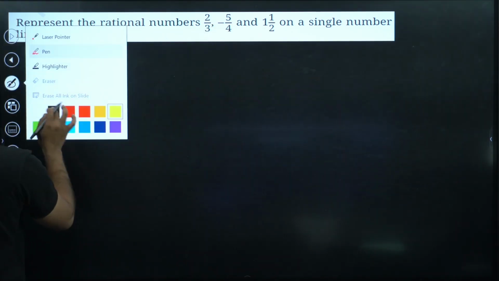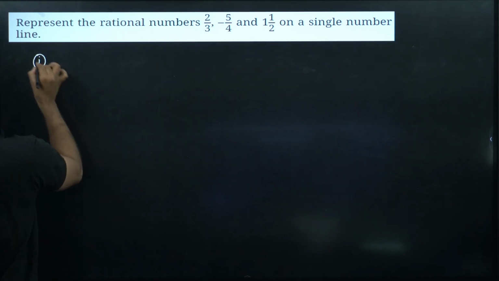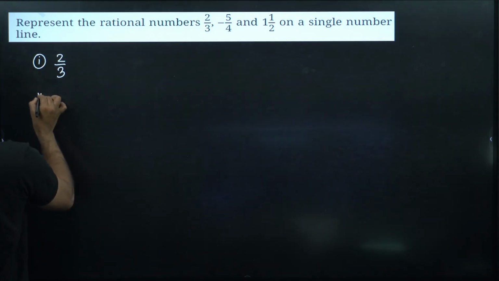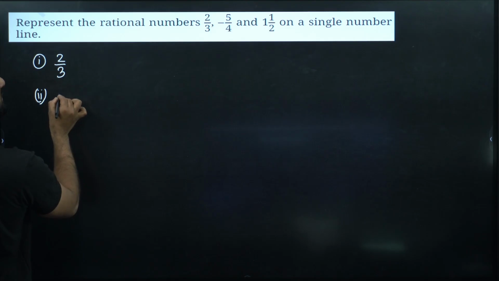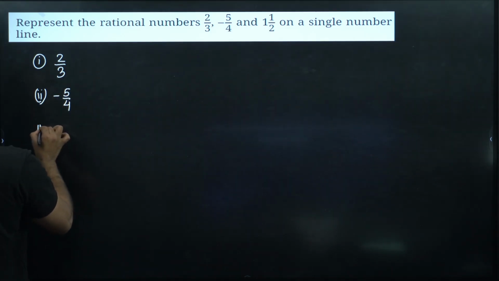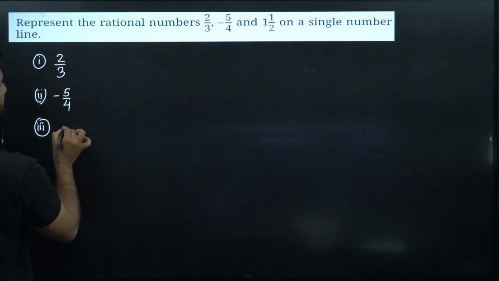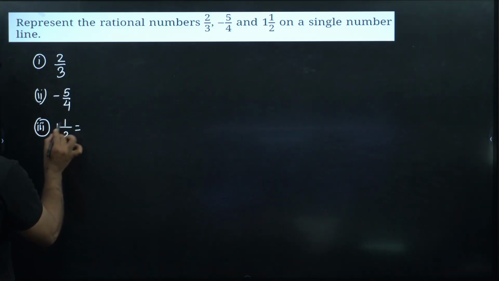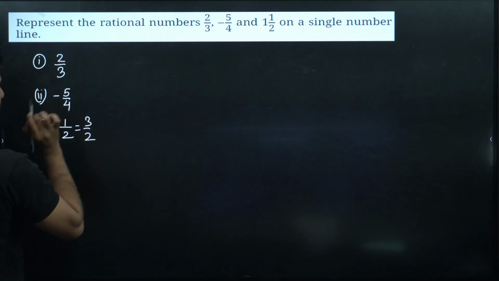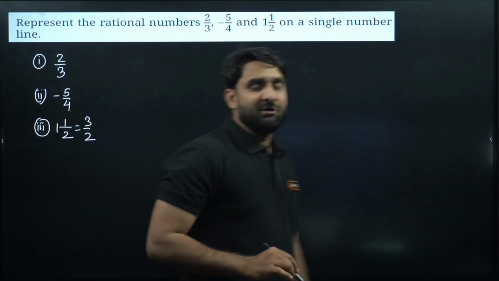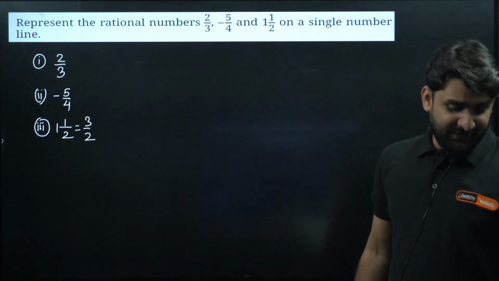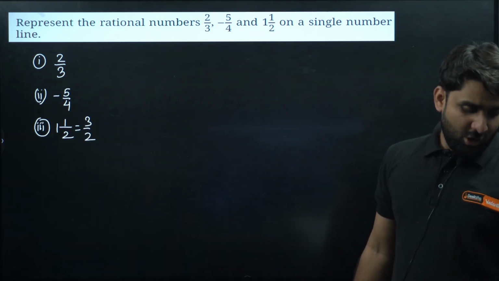So the first rational number is 2 by 3. Second is minus 5 by 4. And the third rational number we have is 1 whole 1 by 2, and it can also be written as (2 plus 1) by 2, which is 3 by 2. Okay, now do one thing. Find out the decimal expansion of all these rational numbers. Let's find out the decimal expansion of all these three numbers.